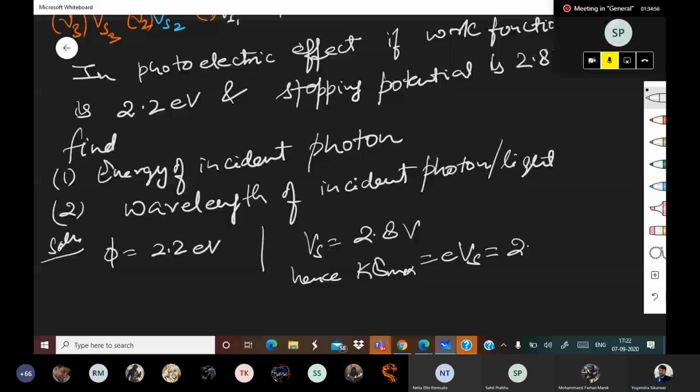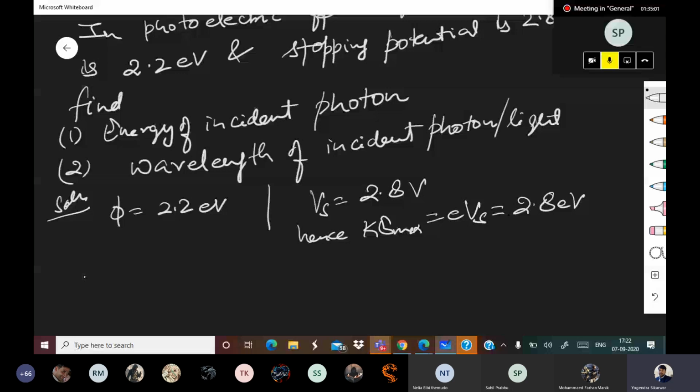By the photoelectric effect equation, hc upon lambda is equal to phi plus Kmax. Phi is 2.2 eV plus Kmax is 2.8 eV.